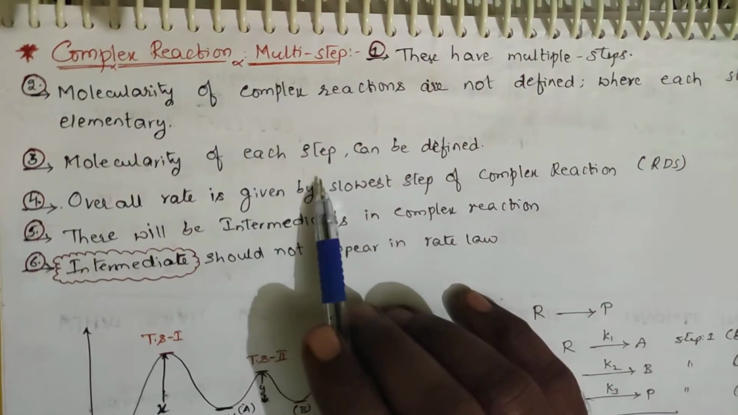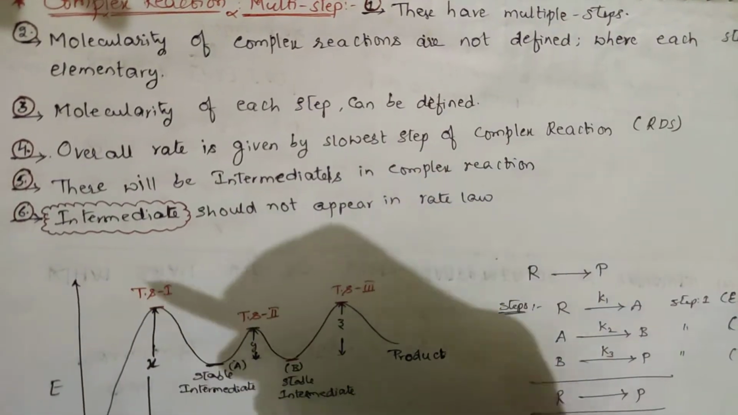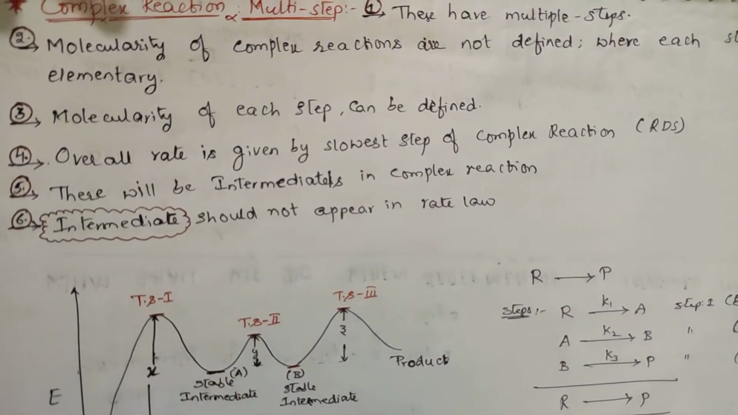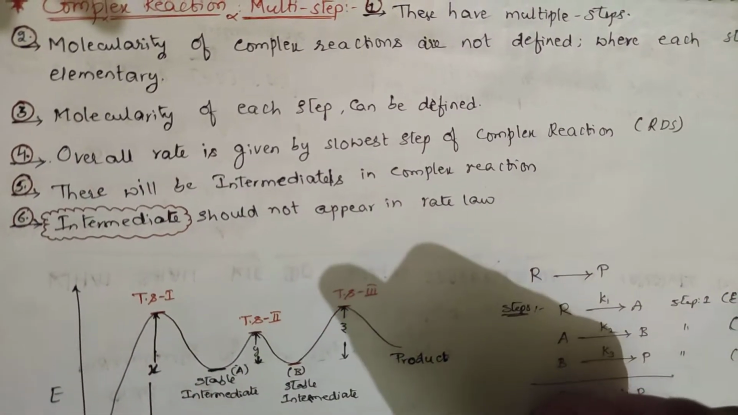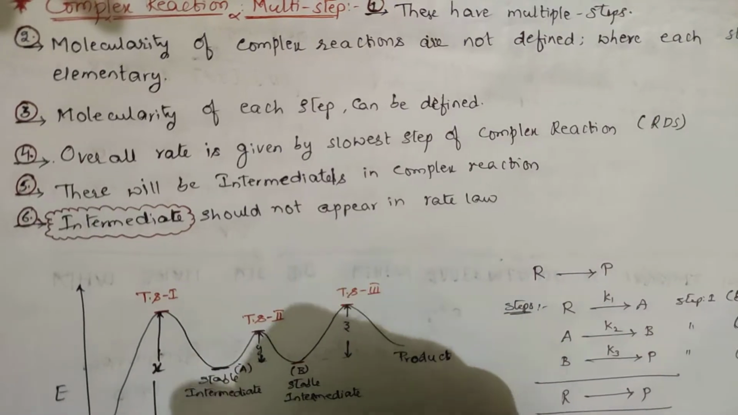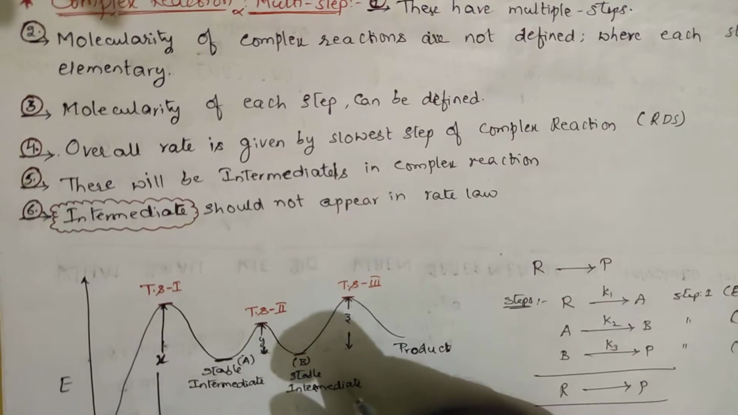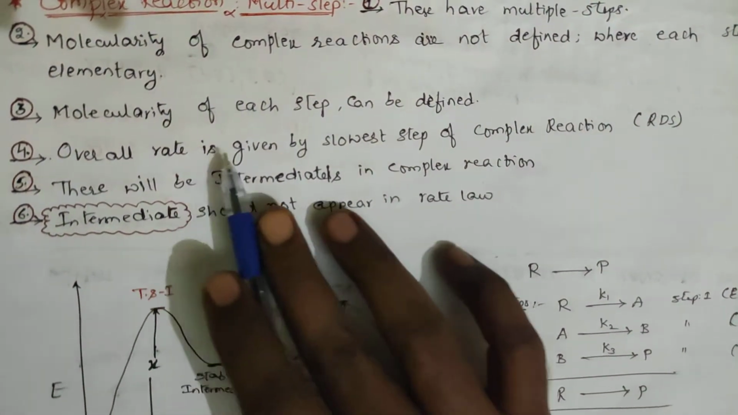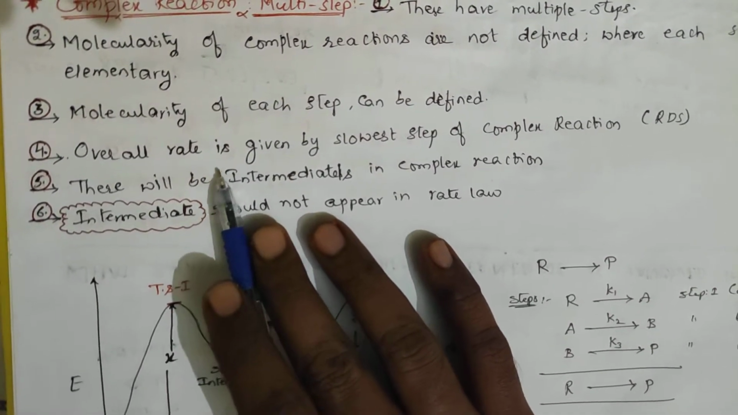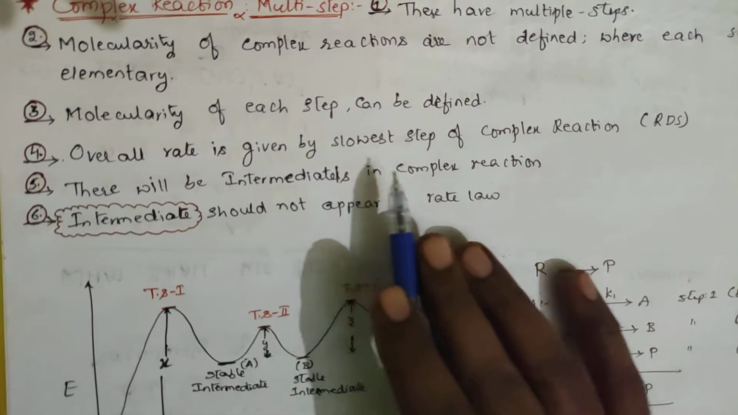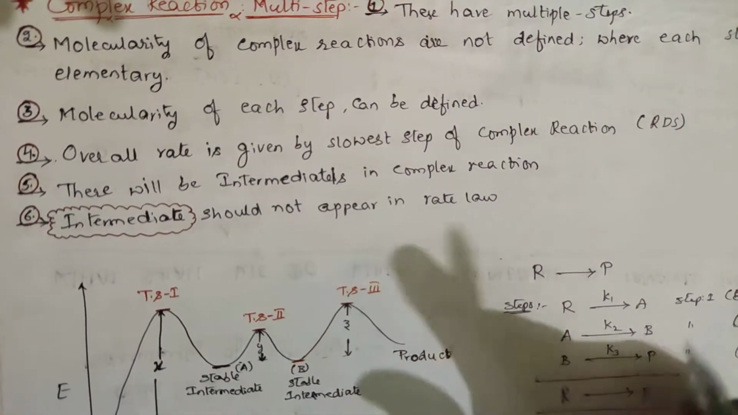Next, the molecularity of each step can be defined. For any step, whether fast or slow, you can define the molecularity, because molecularity is the number of molecules or ions involved in a reaction. But in a complex reaction there will be multiple steps, so if I ask for the overall molecularity, you can't say. For each step you can explain it. The overall rate is given by the slowest step of the complex reaction. In a complex reaction there will be one very slow step.